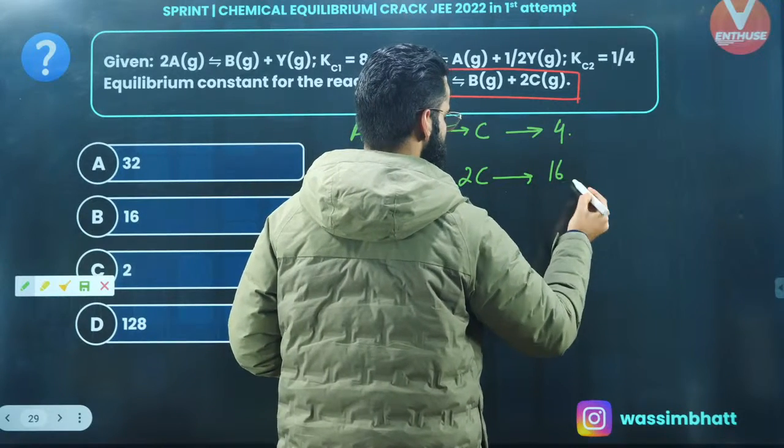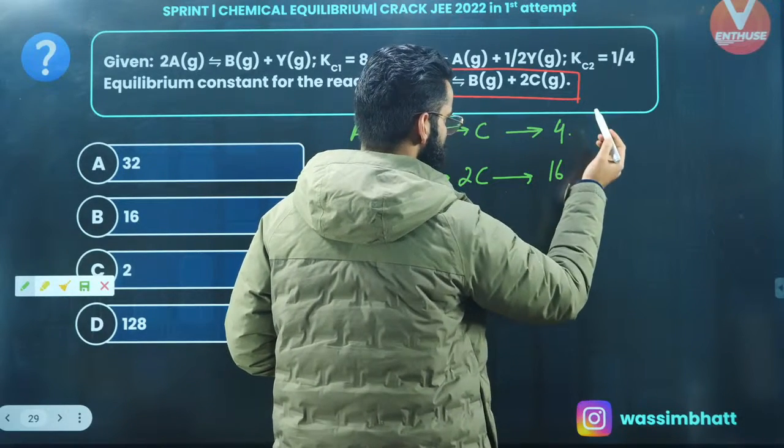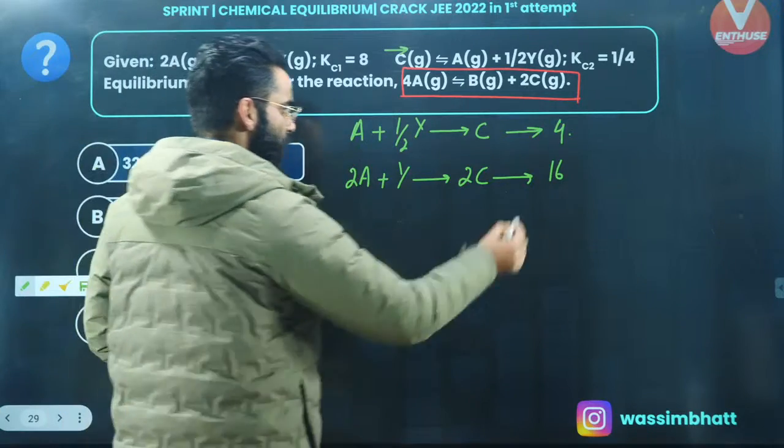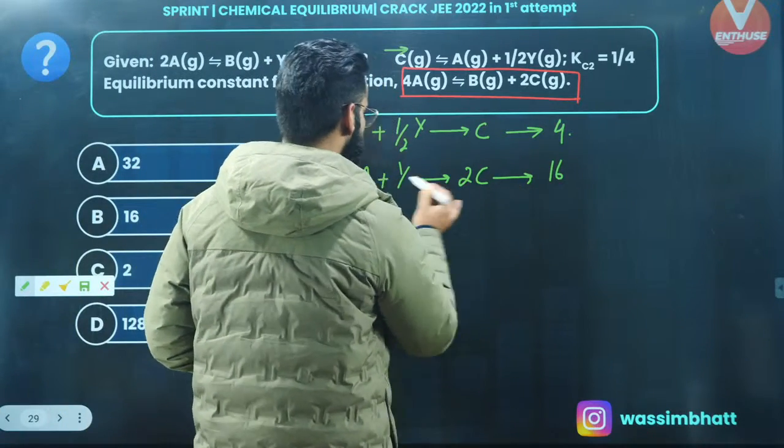So 4 squared is 16, right? 4 squared is 16. Okay, so what I did, I got the equilibrium constant for this particular reaction.